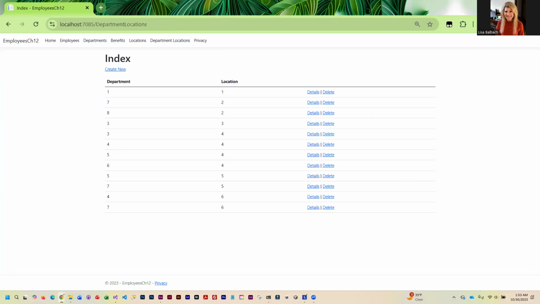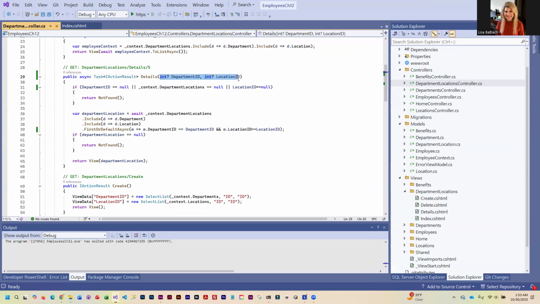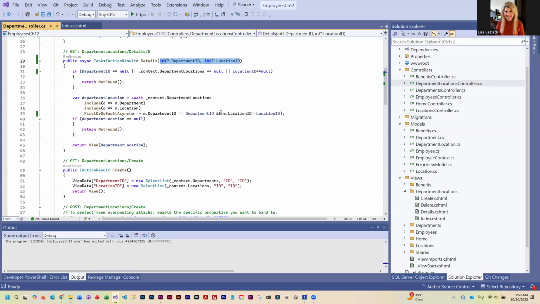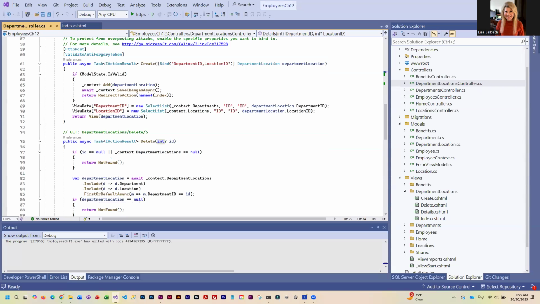So we're going to need to make changes in delete that are almost identical to what we just did for details. Okay. In fact, I'm going to copy this because the delete has to have the exact same parameters because that's how we coded it over in the index. So here is our get for delete. So let's put this in here. I'm going to paste it.